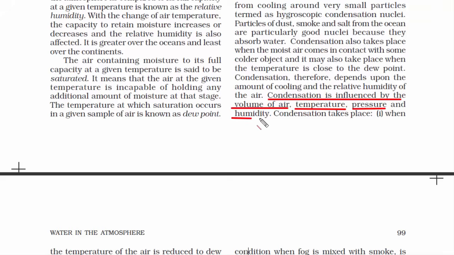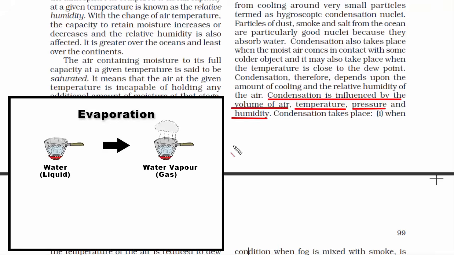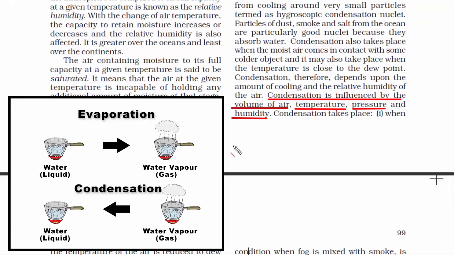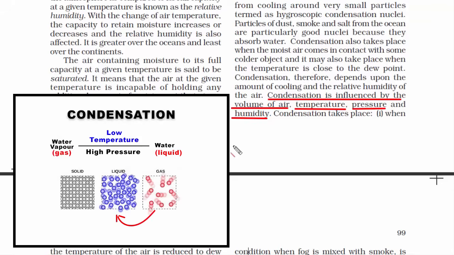And the fourth condition is humidity. Humidity means moisture. And we know that condensation is the reverse of evaporation. In evaporation, water turns into water vapor, or in other words, liquid turns into gas. And humidity means the amount of water vapor present in the air. For condensation to take place, warm air is needed, because warm air along with cool temperature and high pressure transforms water vapor into water. And that is what is condensation.